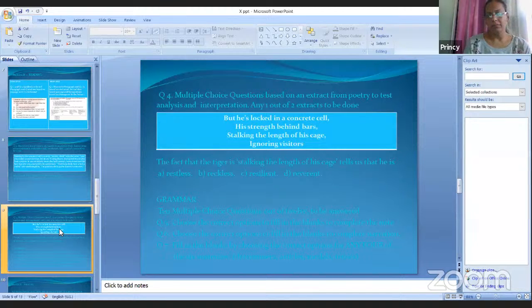Next comes our grammar section. Now we have covered two sections in section A. First is reading, second is literature.